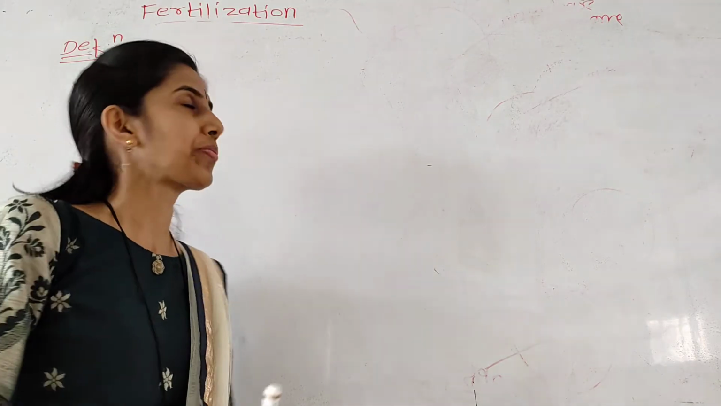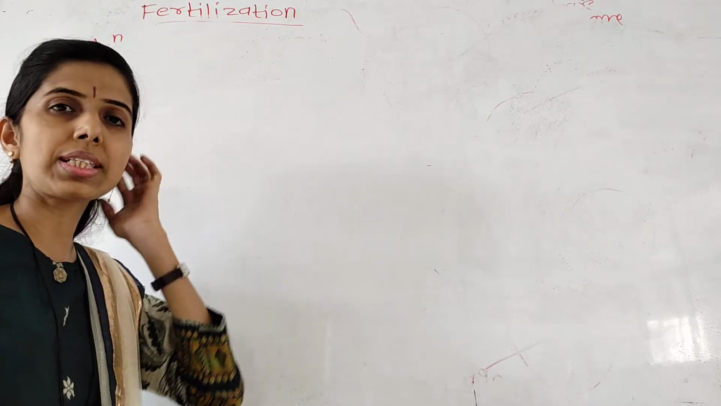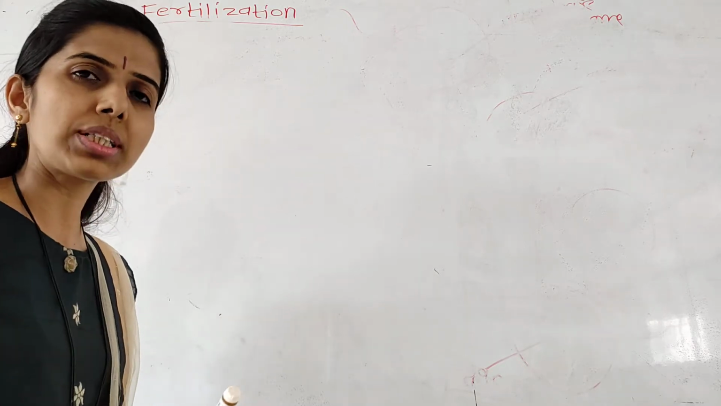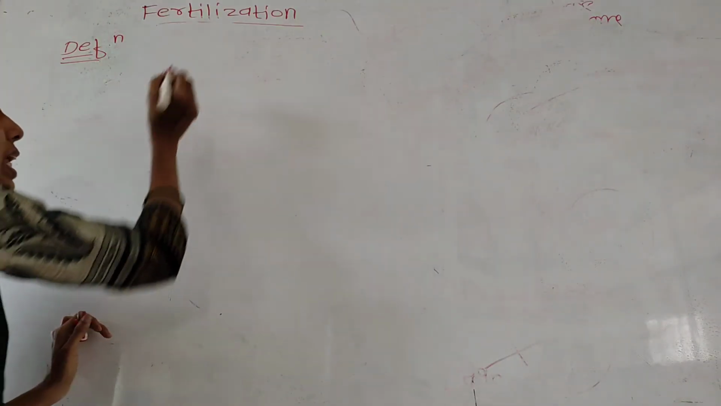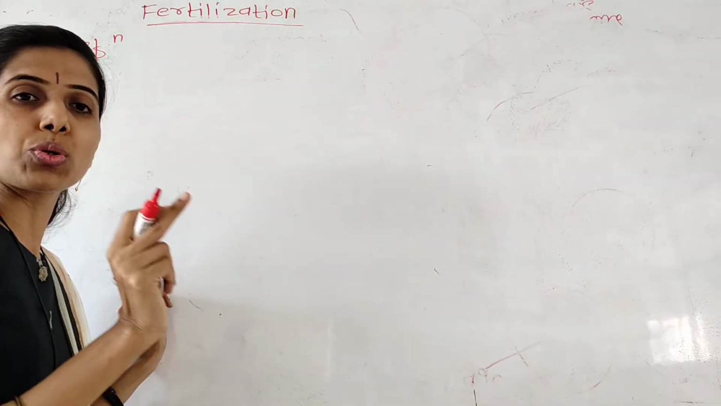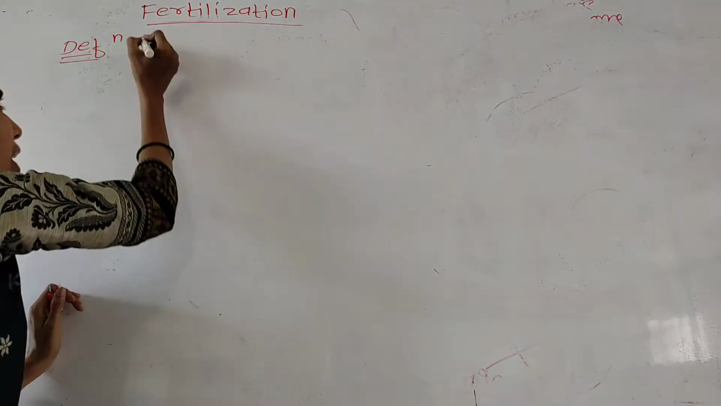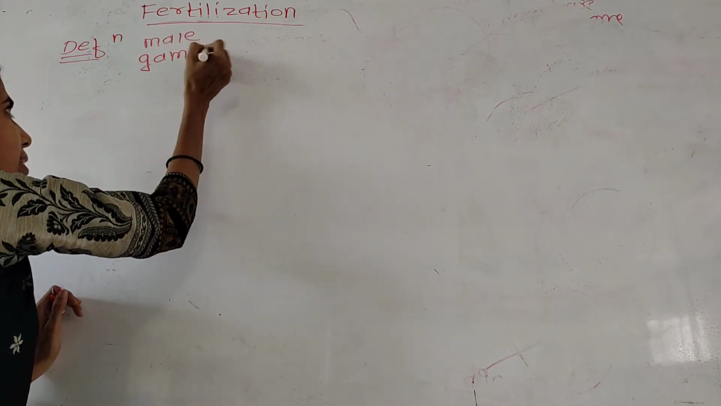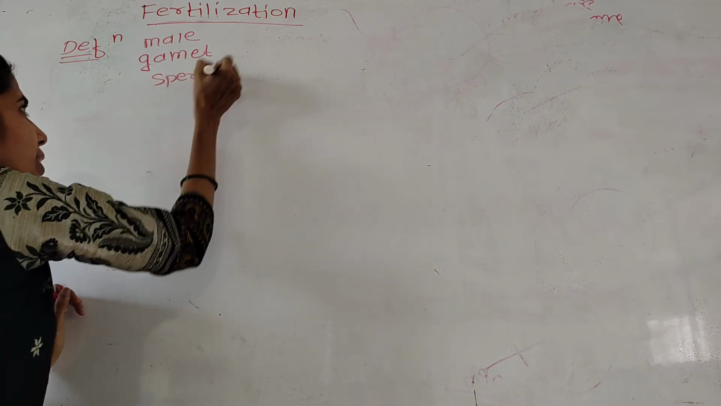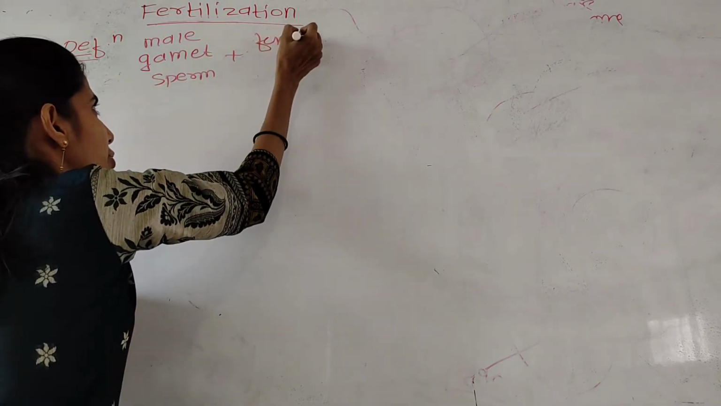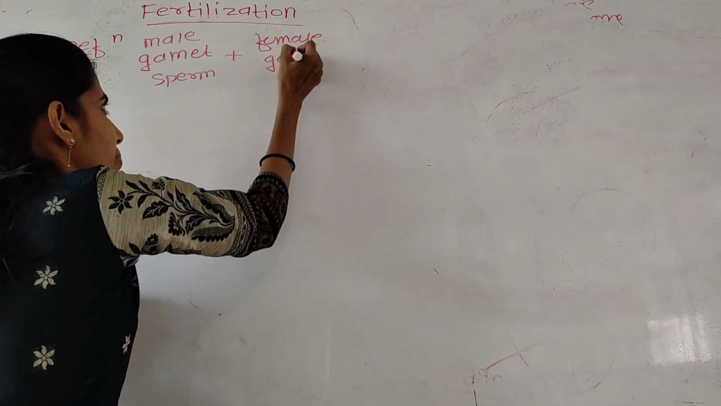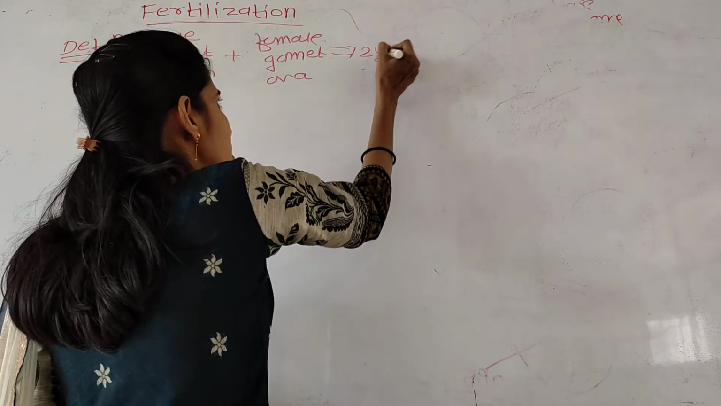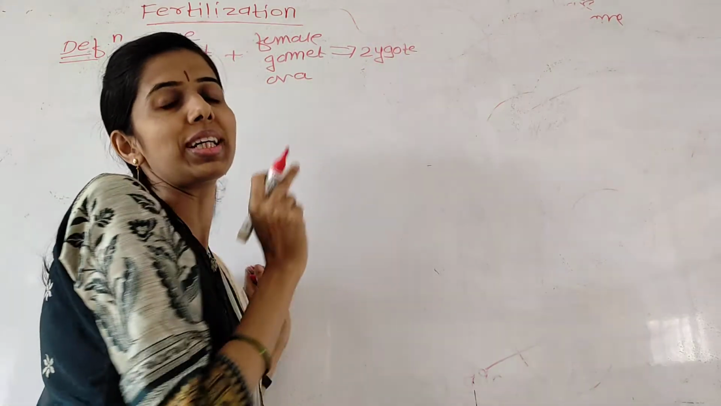Hello students. In this video we are going to discuss the process of fertilization in human beings. Listen carefully: what is meant by fertilization in human beings? The process of fusion of a haploid male gamete, that is sperm, with a haploid female gamete, that is ova, to form a diploid zygote is known as fertilization.